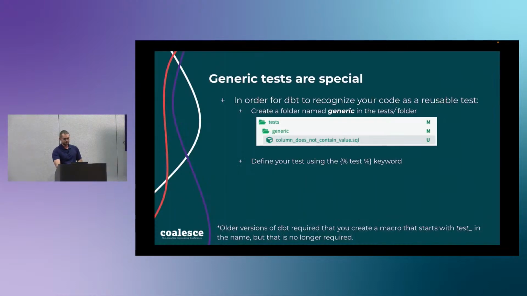So what we're going to do is have an intermission to remind you that when you write generic tests, they are special. They are macros, but they're a special kind of macro. So in dbt, if you create a generic folder underneath the tests folder and you store your tests there, dbt will automatically pick them up and know that they're generic tests. You can apply them to YAML once you save them in there. Also, as opposed to macros where you use the macro keyword, you use the test keyword when you're generating these. And I'll show you this in the next section. But go ahead and create that generic folder if you don't already have it underneath tests, and we'll use that in the next slide.